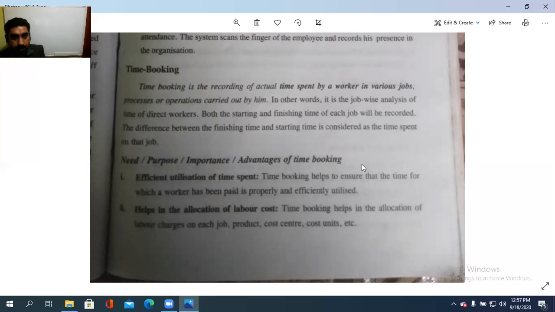So time booking helps to ensure that the time for which a worker has been paid is properly and efficiently utilized. So it should be utilized efficiently or effectively. ആണോ എന്നുള്ളത് ടൈം സ്പെൻഡ് ആണ് എത്തി കൂടിയാണ് ടൈം ബുക്കിംഗ് കൂടിയാണ് അറിയുന്നത്. Helps in the allocation of labor cost. So time booking helps in the allocation of the labor charges on each job, product, cost center or cost unit. That is the helps in the allocation of labor cost.